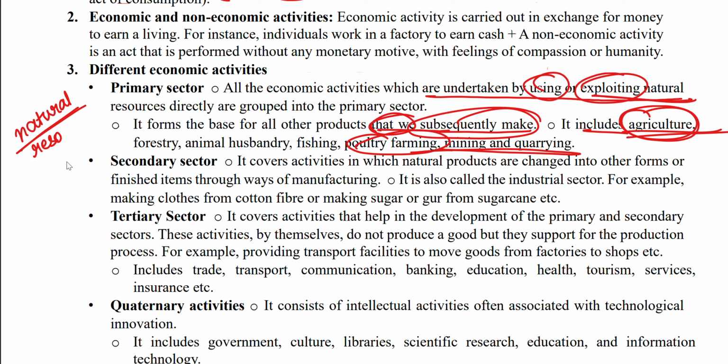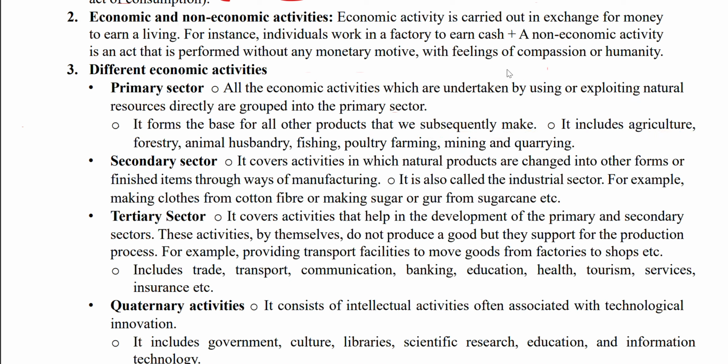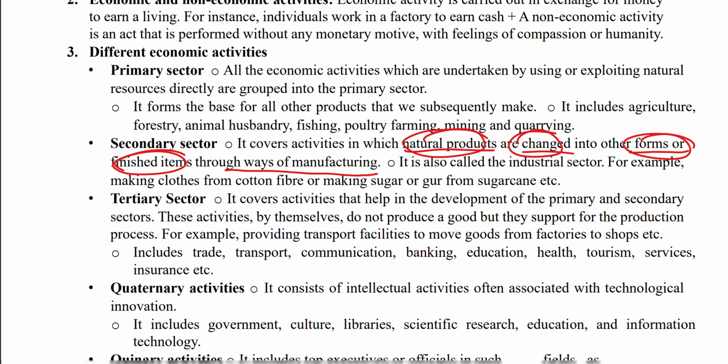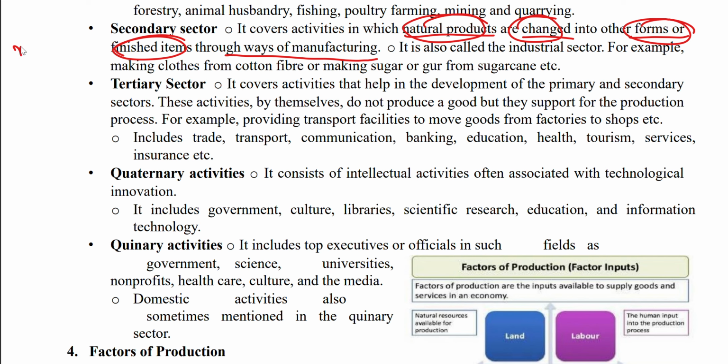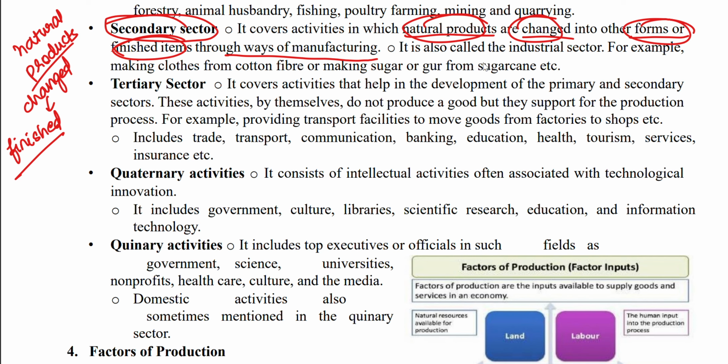Now, what is the secondary sector? When natural products are changed into other forms of finished items through manufacturing, it is known as the manufacturing or secondary sector.